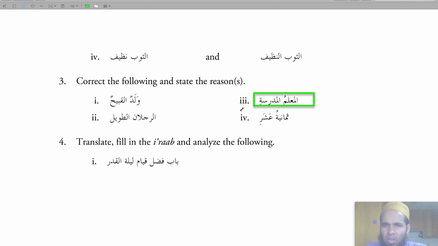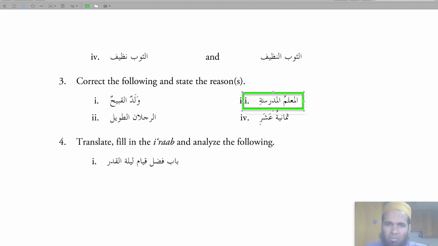Number 3, al-muallimu al-madrasati. One of the conditions of murakkab izafi is that the mudaf can never be tanween, or it can never have alif lam. So the possessed object can never have alif lam or tanween. So it's going to be muallimul madrasati, the teacher of the school.